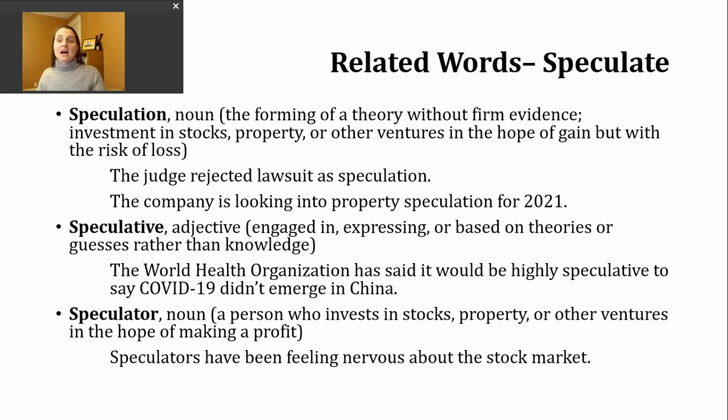So anyone can file a lawsuit here in the United States. It doesn't mean that someone else will have to pay the other person. And this sentence is saying the judge looks at the information and says, no, there's no good evidence. So I'm getting rid of this case. I'm dismissing it. The second meaning for the noun speculation is tying back to our second definition of the verb.